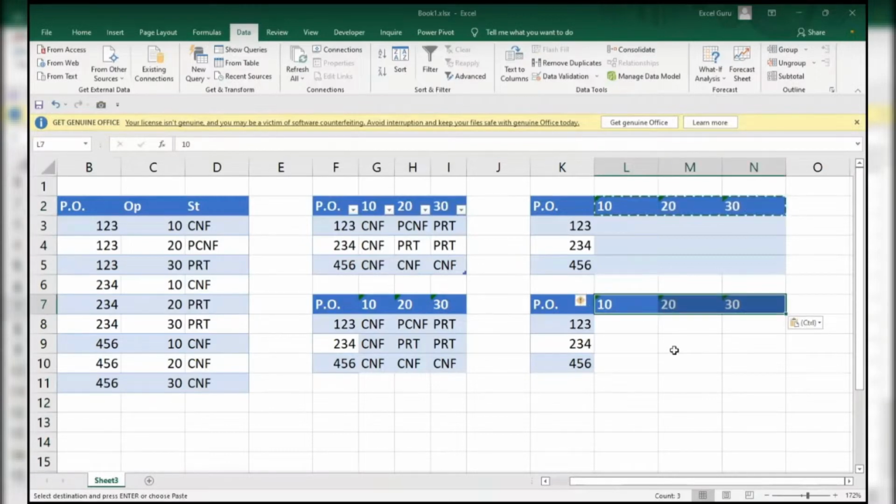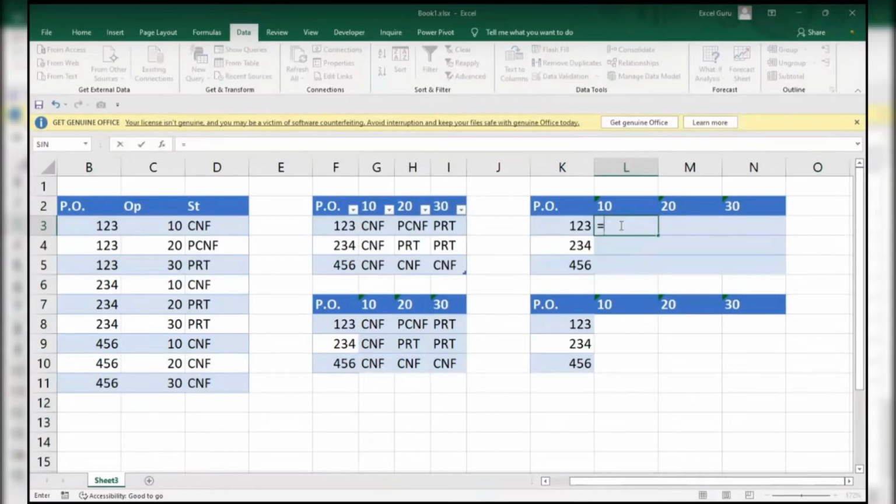Two methods. First method. See, someone is thinking, why can't we use INDEX, why can't we use ROWS and COLUMNS? See guys, if you want to use both row and column, you have to highlight both these things like this. But we need only this one, right?